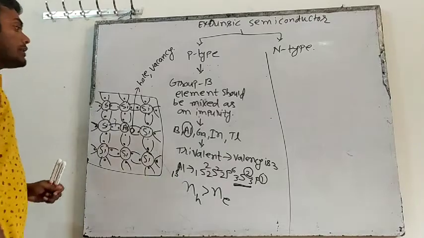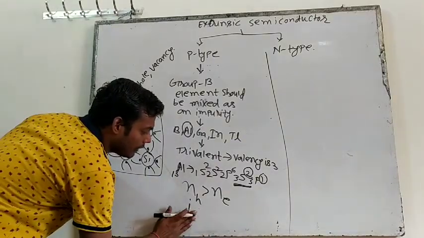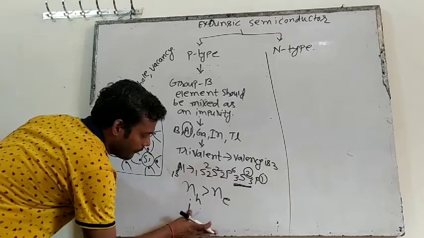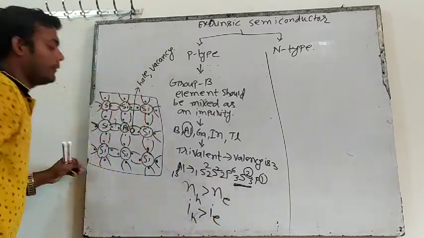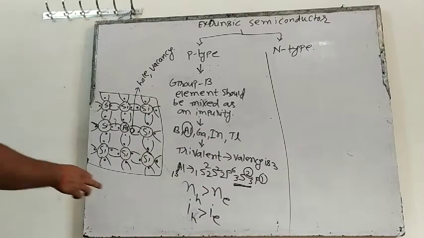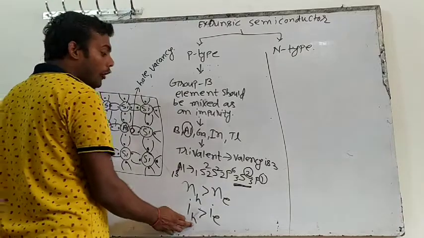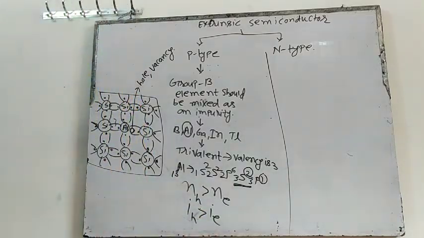If the number of holes is more than the number of electrons, that means the current due to holes will be more than the current due to electrons. Because holes are more, the current due to holes, I_H, is greater than the current due to electrons, I_E. Is it clear?